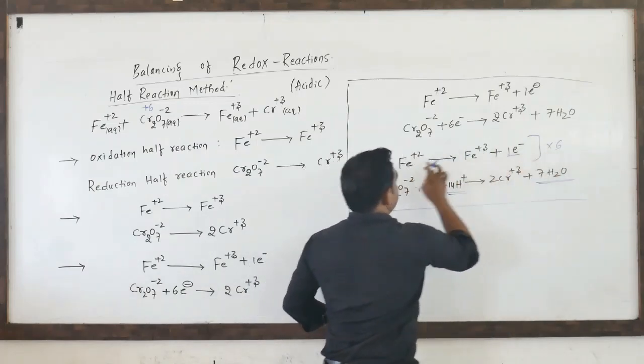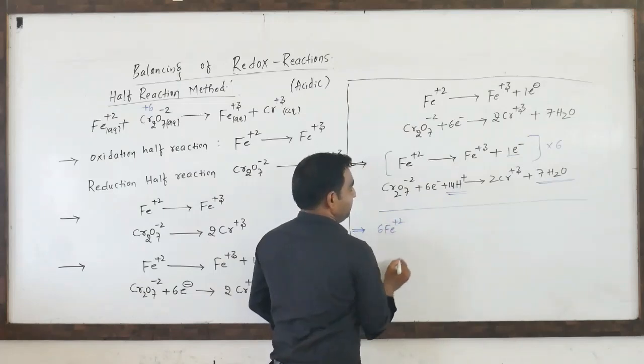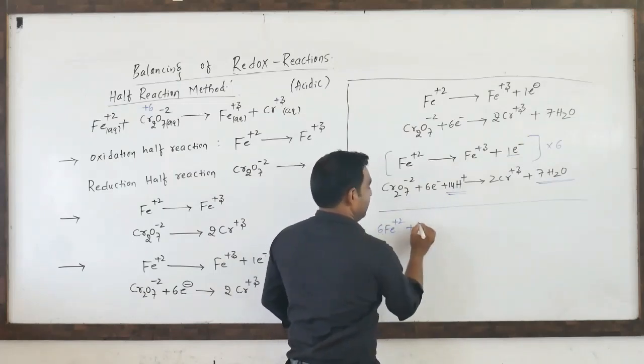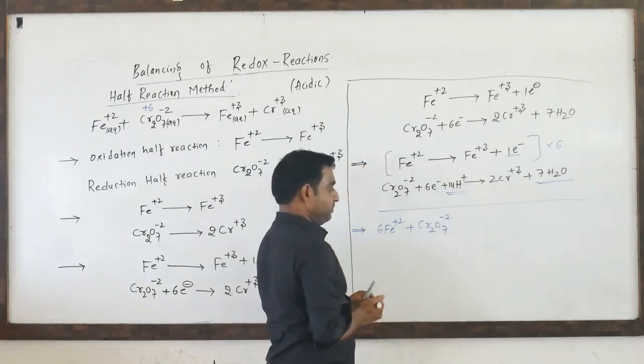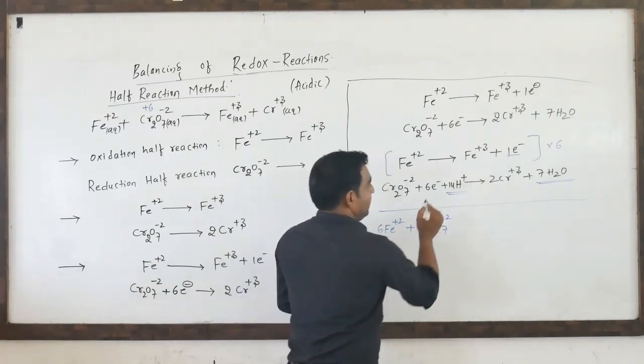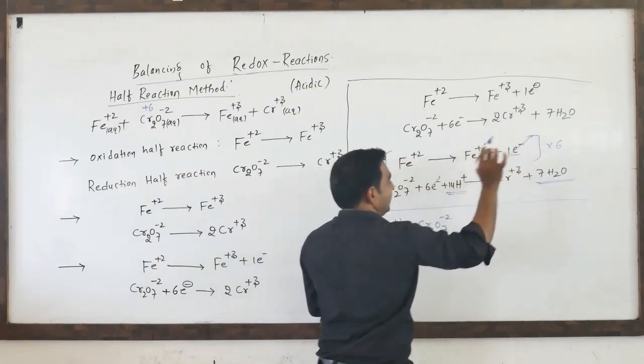6 into Fe. 6 Fe plus 2 plus Cr2O7 minus 2 plus electron get cancelled here. 6 electrons, these 6 electrons get cancelled.